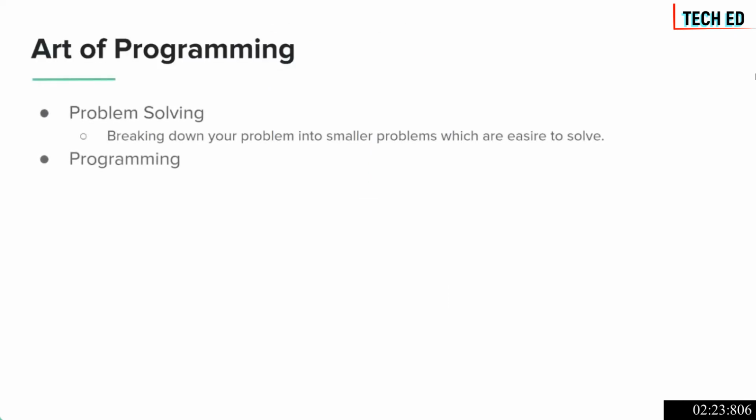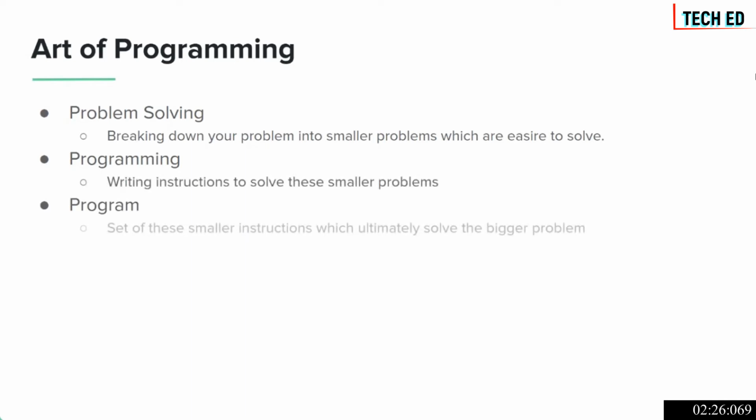The art of programming is basically problem solving. Usually whenever we want computers to solve our tasks, we're talking about a bigger complex problem. But whenever we solve the problem, we break it down into smaller sets of subproblems, which are comparatively easier to solve. Programming is where we write instructions to solve these smaller problems, which ultimately constitute the bigger problem. A program consists of all these instructions that we write to solve those smaller problems, and then these smaller problems eventually combine into the bigger problem that we were trying to solve.